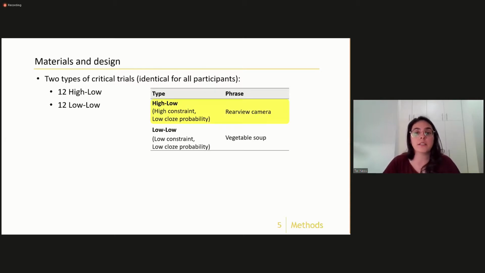A high constraint, low cloze probability phrase, which I will refer to as high-low, would be, for example, "rear view mirror." After "rear view," we can form a strong prediction for "mirror," but then we get the congruent but unexpected word, "camera." A low constraint, low cloze probability phrase, low-low, would be, for example, "vegetable soup." So "soup" is just as unpredictable here as "camera" in the previous example. But we don't have any strong prediction to form in the first place when we see "vegetable."